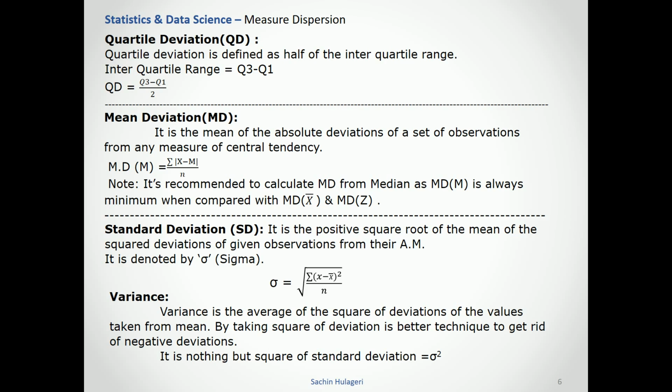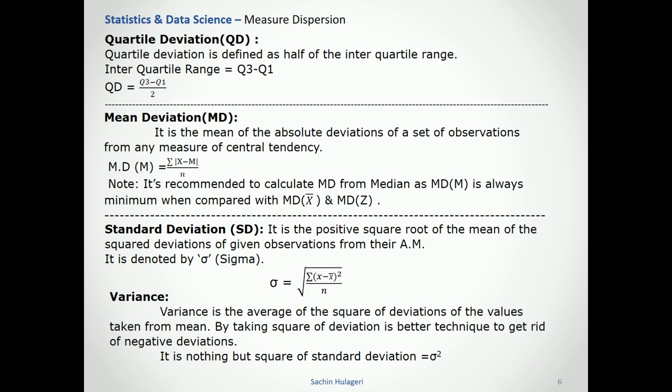Mean deviation is the mean of the absolute deviations of a set of observations from any measure of central tendency. It is the absolute deviation from the mean, calculated as the summation of |x minus mean| divided by n, where n is the number of observations.